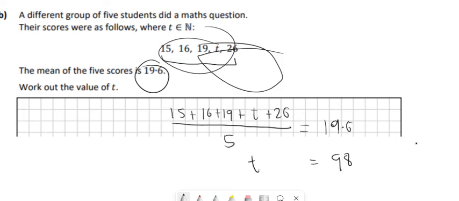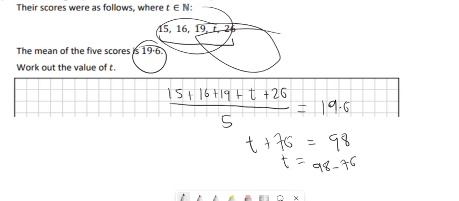If you add up the other numbers apart from the t, you should get 76. And then all we need to do is just take away 76 from the 98, and it gives us 22. So t is 22. And that's all for question 1.